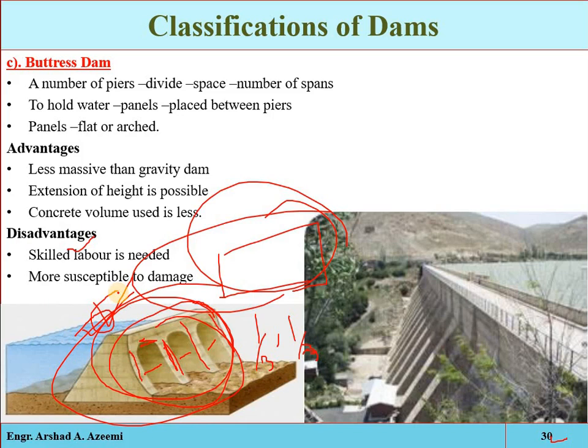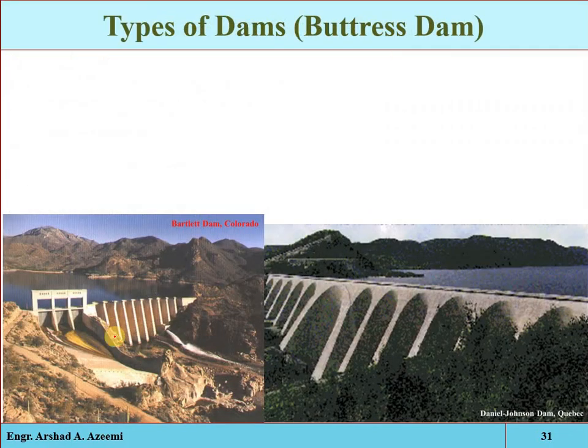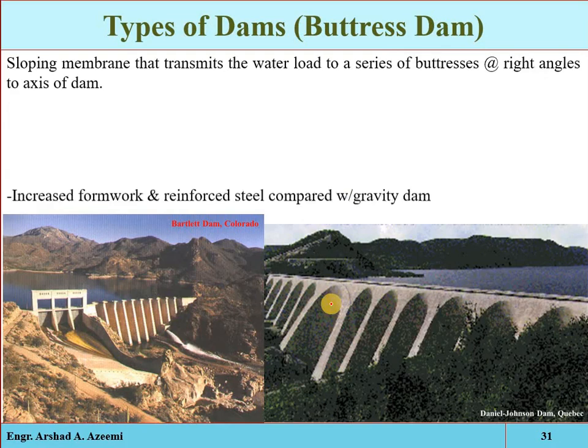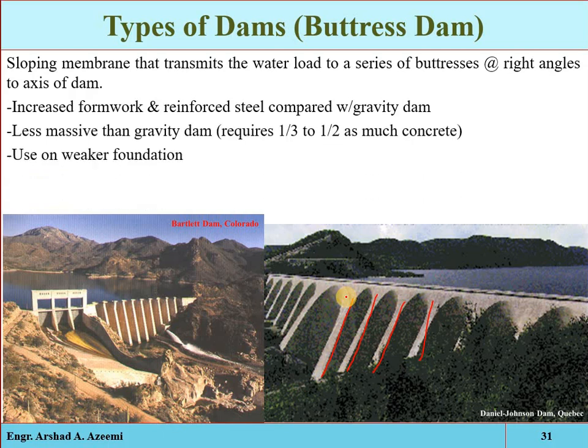Most susceptible to damage: damage of the upstream concrete face has serious effects on buttress dams. It can be damaged because its thickness is very small compared to the other dams. Here you can see these are the buttress dams, and sometimes these sloping sides are provided just to increase the stability, to increase the weight at the base. These are constructed from reinforced cement. Almost 1/3 to half of the material is required in the buttress dam as compared to the gravity dam.